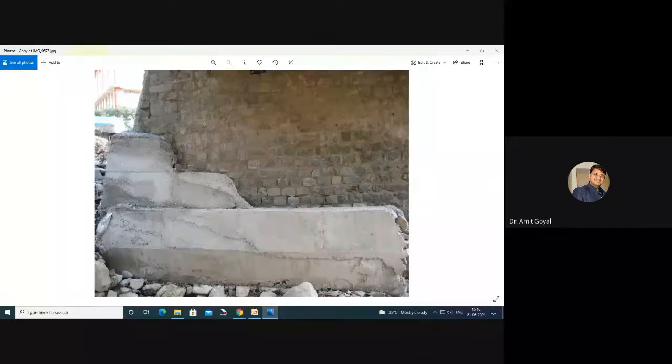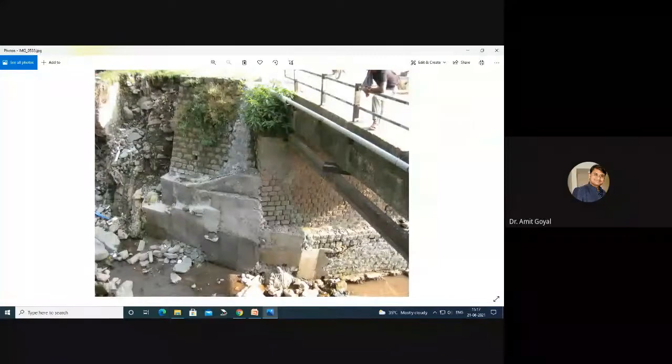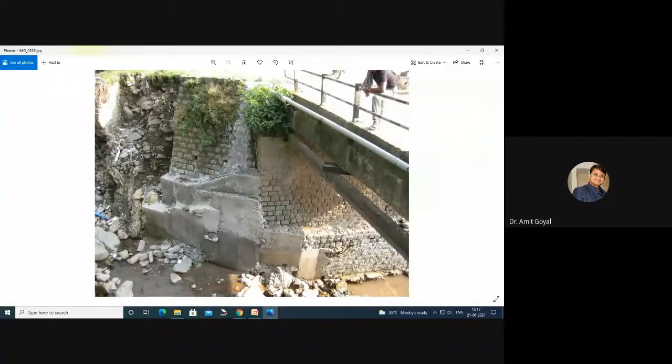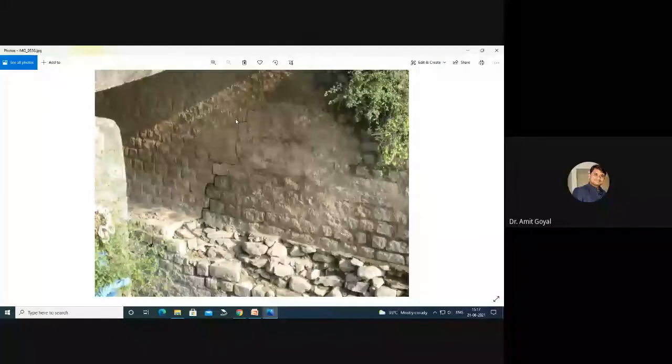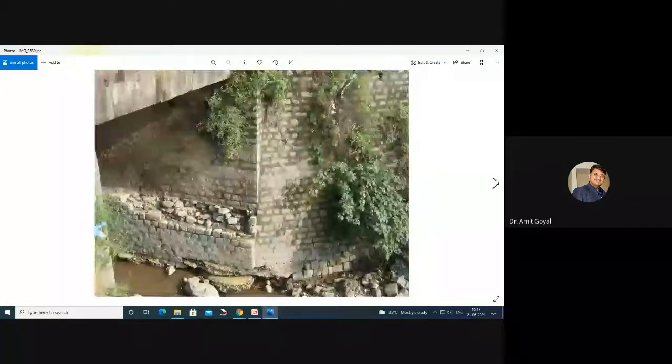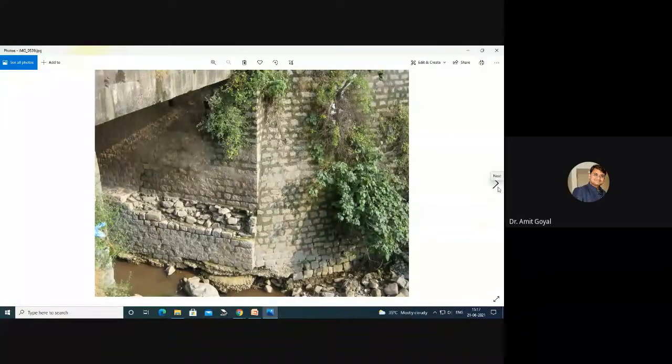So here you can see that retrofitting has been done. They have retrofitted the structure, and they protected the plinth of a pier. So this is the pier, and they have protected it by providing this small concrete part. This is how they have done this retrofitting work. When we went down to that bridge, we were surprised to see some cracks still there in that bridge. This was there because of that rainfall. This is a retrofitted bridge.